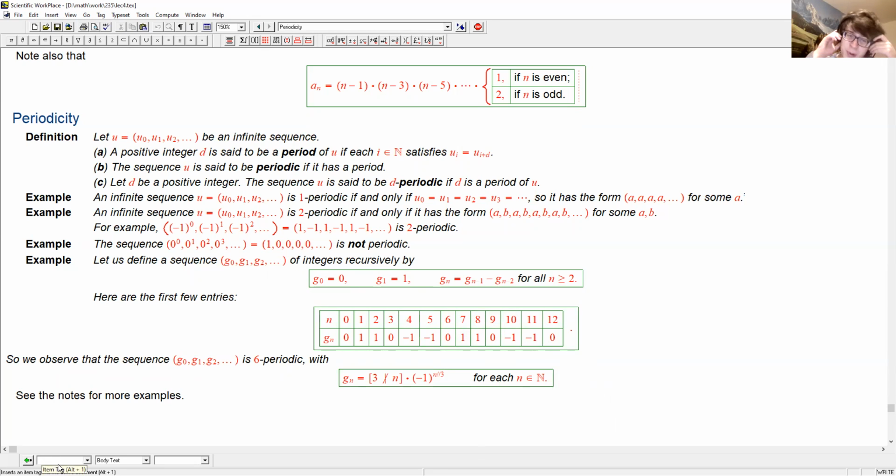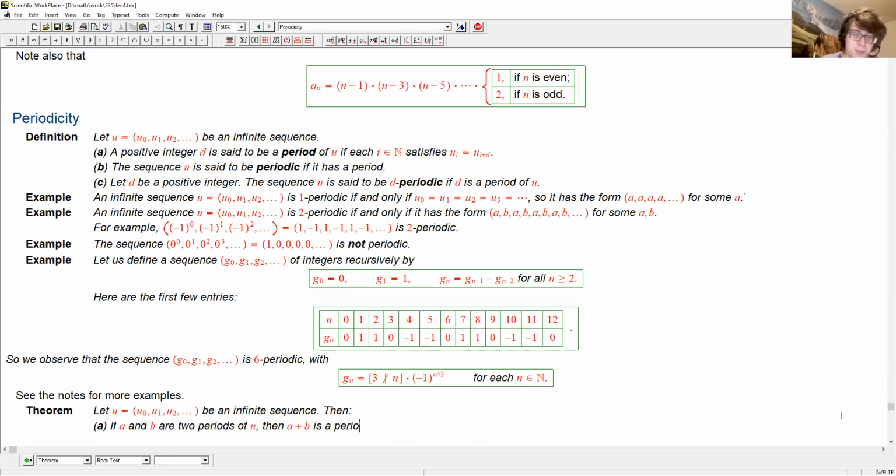So what can we say about periodic sequences? Here's a bunch of properties. Let U be an infinite sequence. Then, if A and B are 2 periods of U, then A plus B is a period of U.